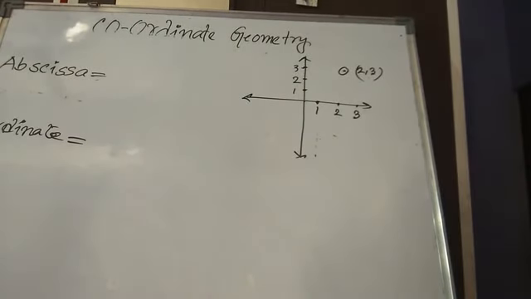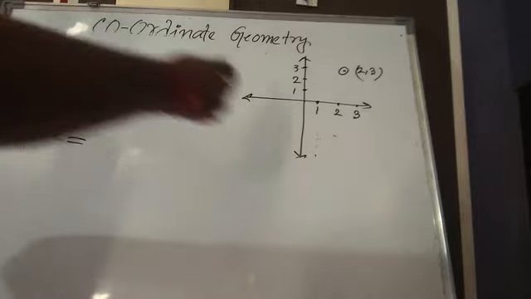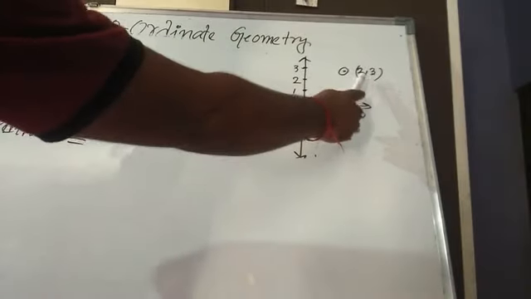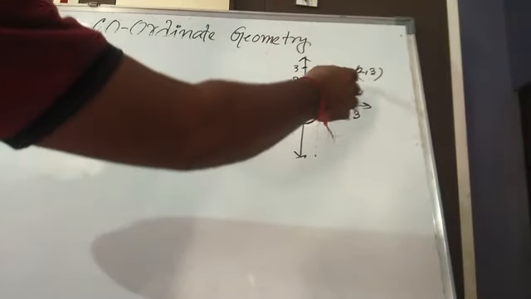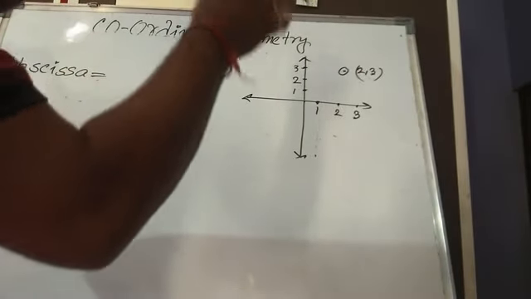We are now at the end of our class. Last topic we will discuss now. Before going to the last thing, have a look at the figure. See, I have located the point 2 comma 3. 2 comma 3, both are positive, so this point is lying on the first quadrant.